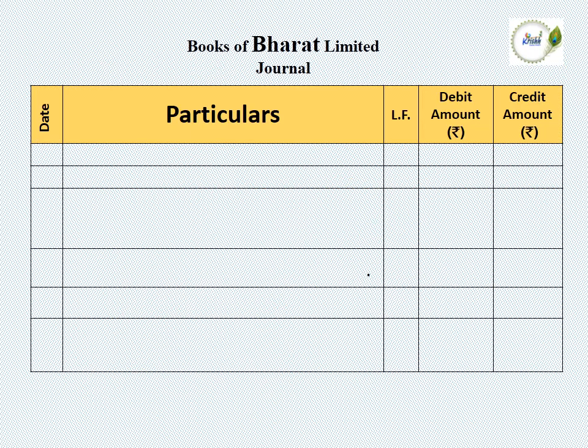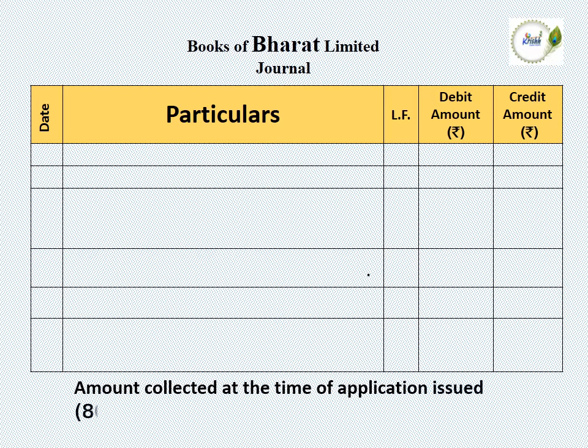Now we can see the journal entry for this question. We need to write the books of Bharat Limited journal, drawing the proper format with the date column, particulars, LF, debit amount rupees, credit amount rupees. While receiving application money, we want to calculate the subscribed capital. The issued shares are 80,000 and the face value of a share is 10 rupees.